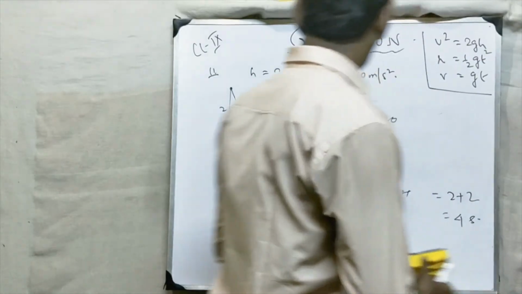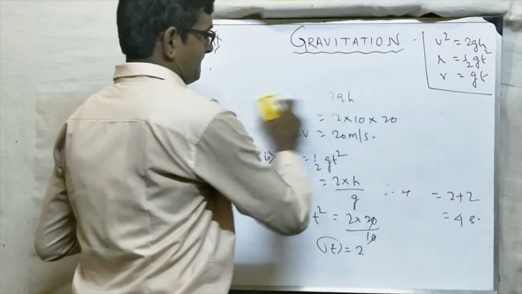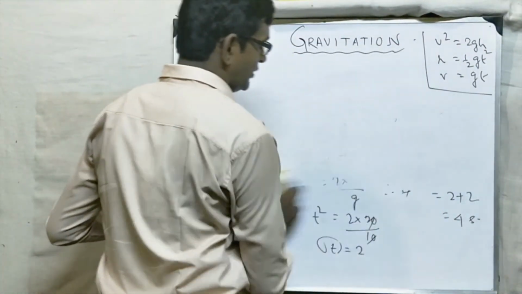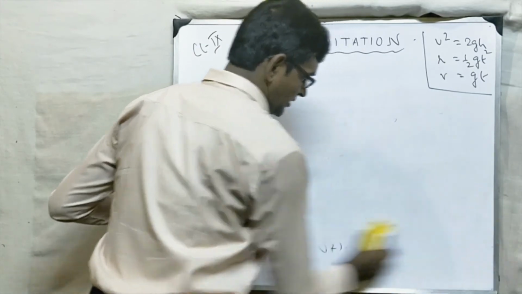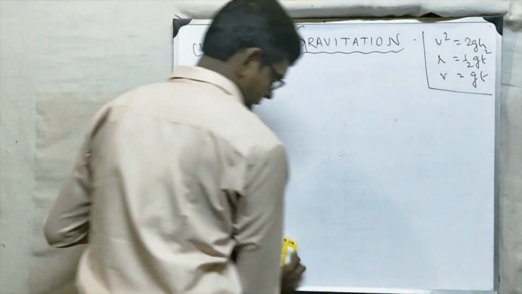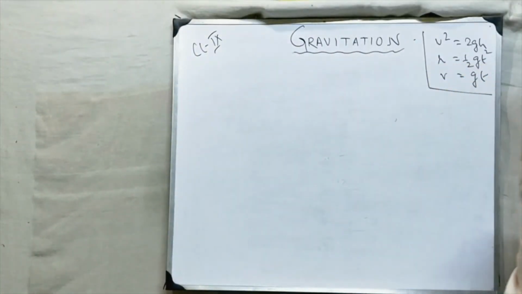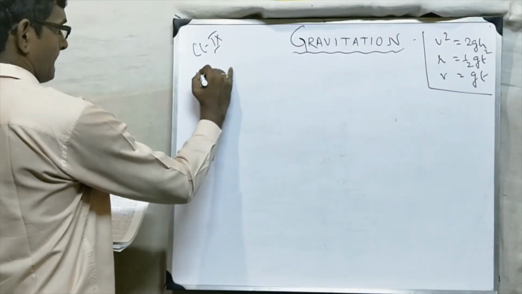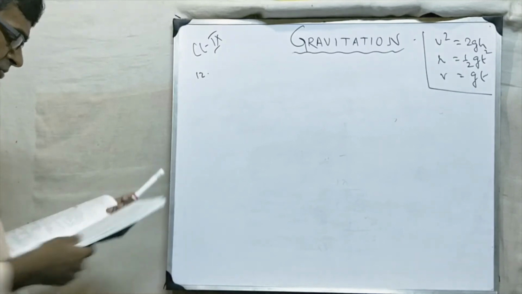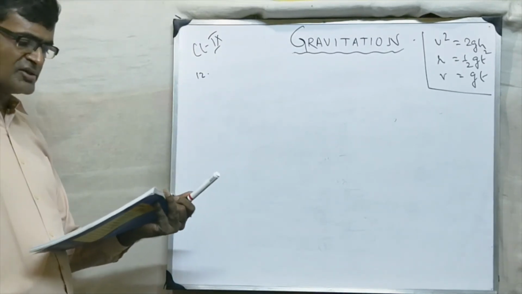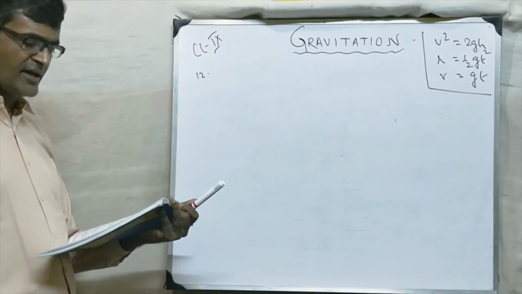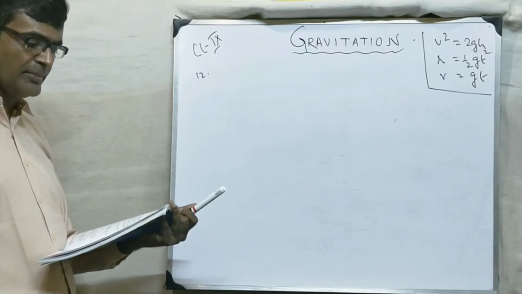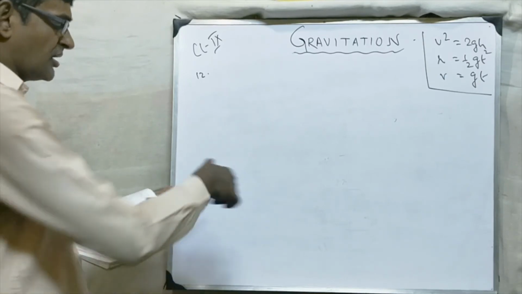Now question number 12. So if you have not written, please pause the video and write it. Question number 12 है, a body is dropped from a tower. It acquires a velocity of 20 meter per second on reaching the ground.